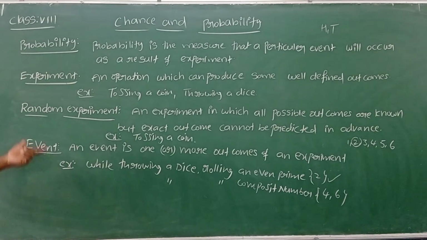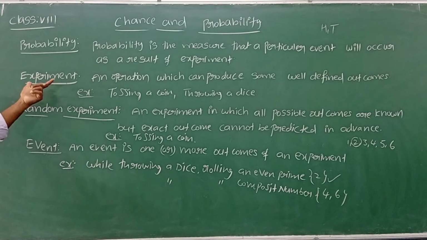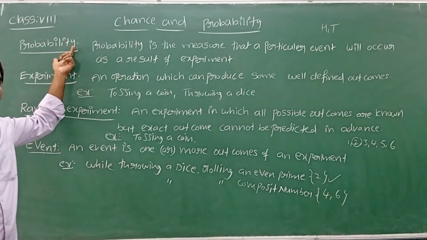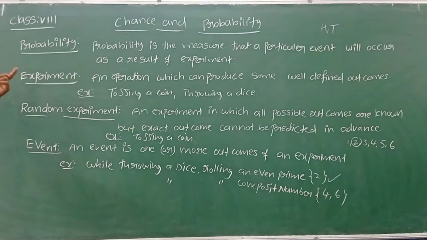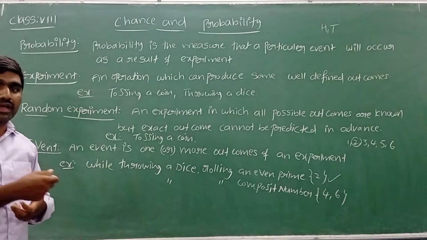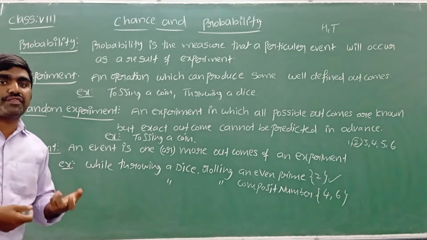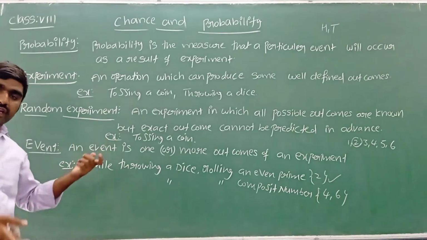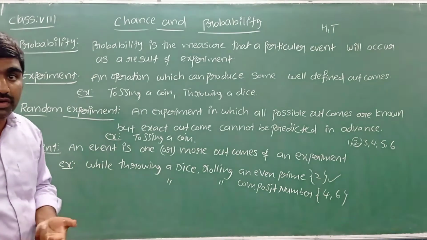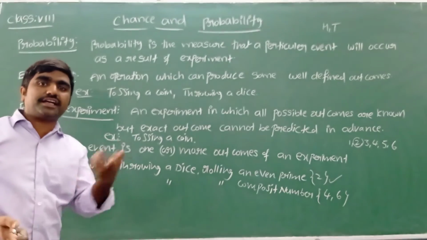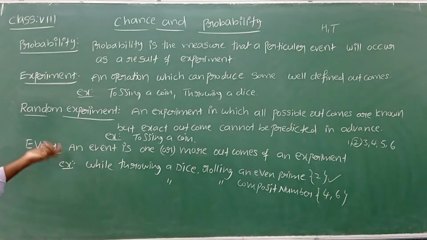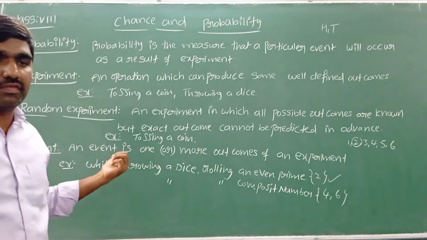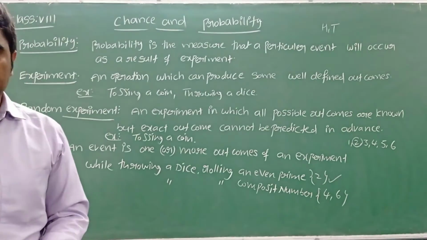So we have seen probability, experiment, random experiment and event. Probability is the measure of a chance. An experiment is an action, an operation which has well-defined, particular outcomes. A random experiment is an experiment which has well-defined outcomes, but we can't say the exact outcome in advance. A set of outcomes or a single outcome is considered an event.